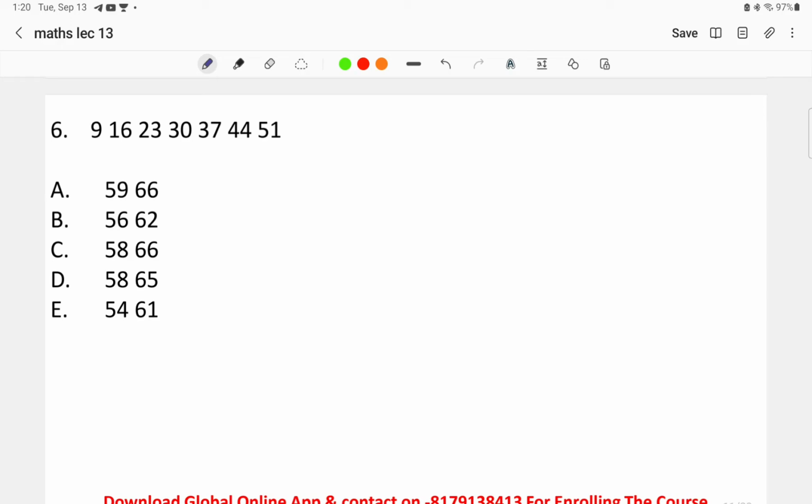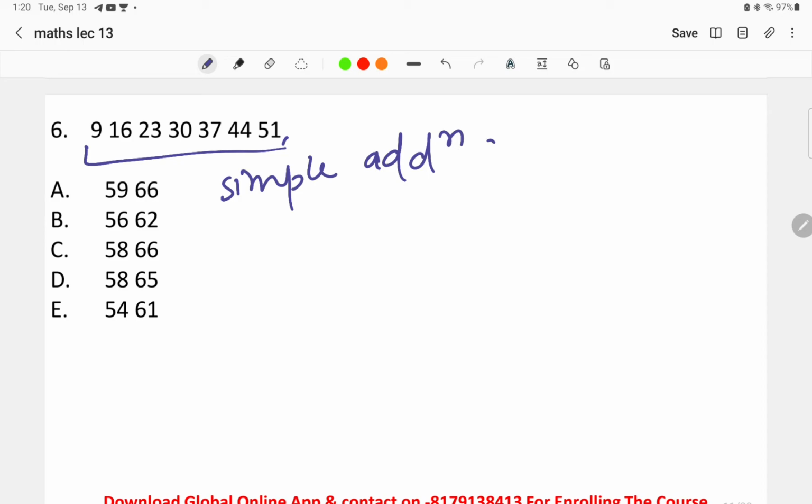Option A given here are A 59, 66, B 56, 62, C 58, 66, D 58, 65 and E 54, 61. Now in this particular question, again a simple addition series is followed. What is the addition series that has been followed over here? Look into the series which begins with 9, and here we are adding 7.